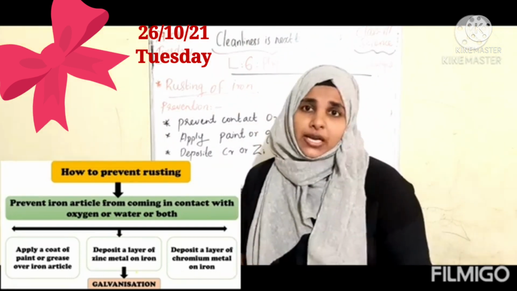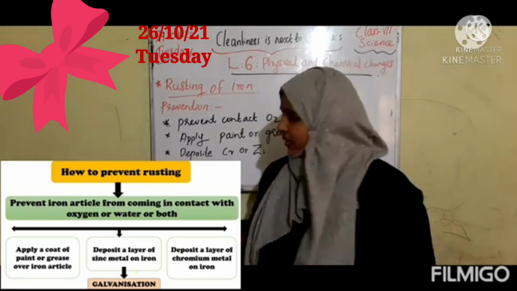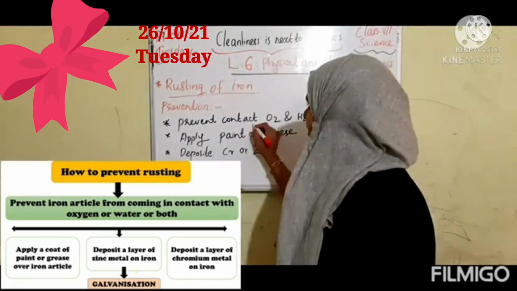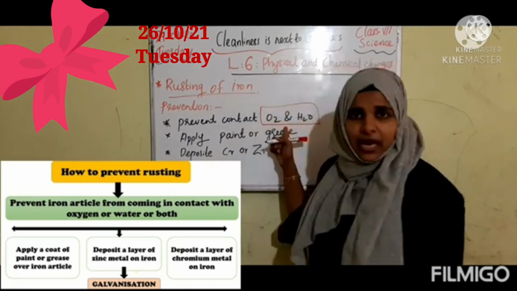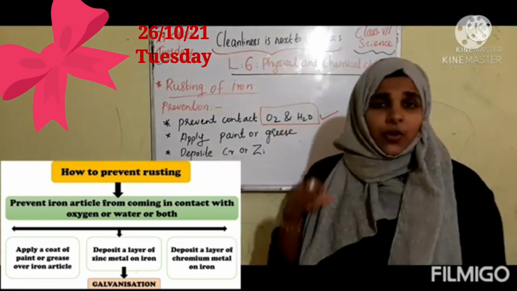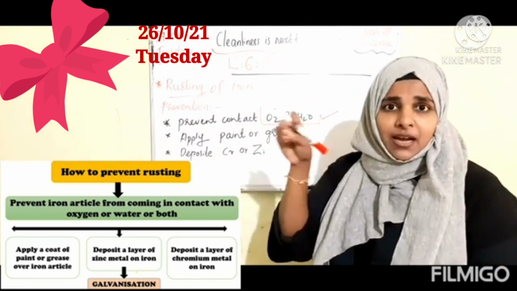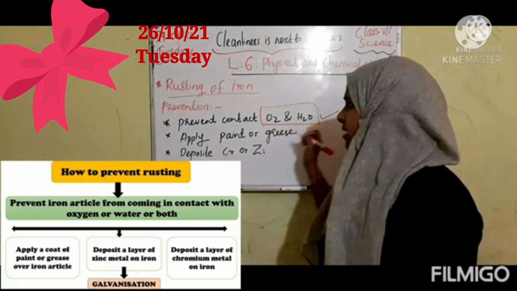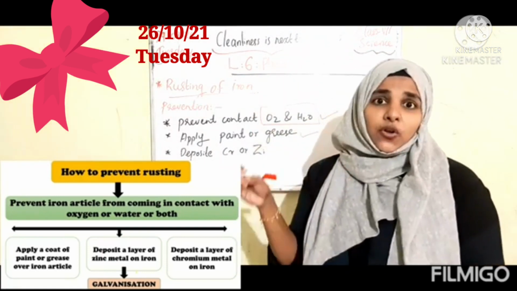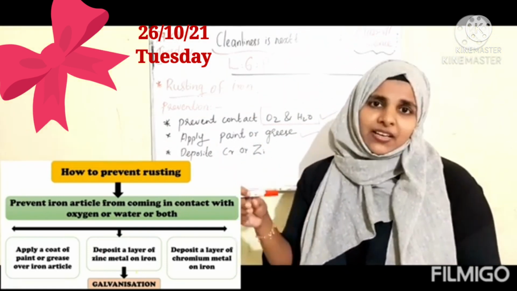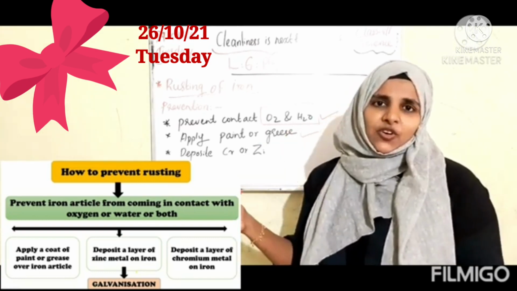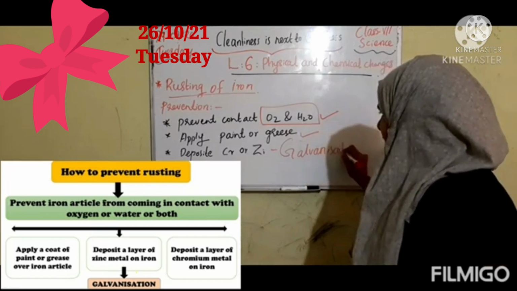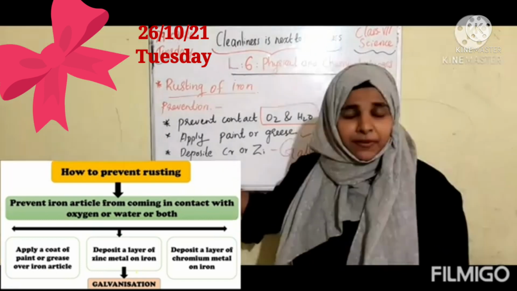So what do we have to do? I already told you, oxygen and water are the main essential things for rusting. So we have to prevent the contact of oxygen and water with the iron piece. We have to apply paint or grease on the iron article. Then it will be prevented from rusting. Then we can deposit a zinc layer or chromium layer on the iron article. If we deposit a zinc layer, the process is called galvanization. This is one mainly important prevention method.